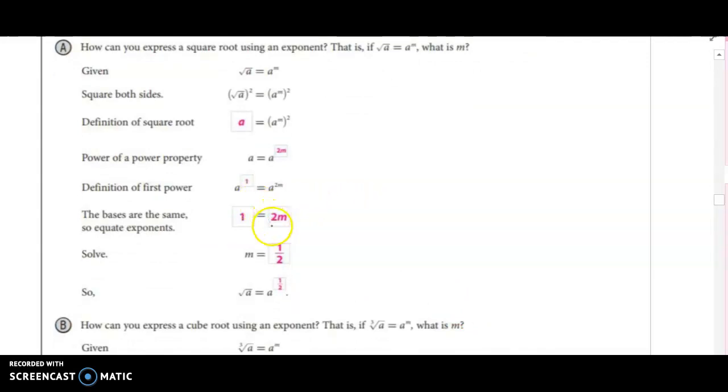And then if we solve for m, we divide both sides by 2, and we get m equals 1/2. So that's a long way of getting to the fact that the square root of a equals a to the 1/2. So whenever we rewrite a radical as a rational exponent, that's what we're going to do.